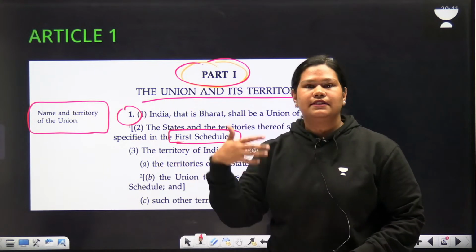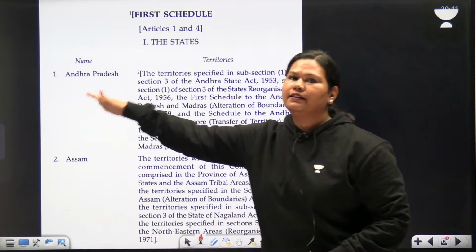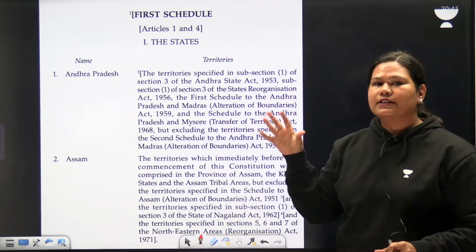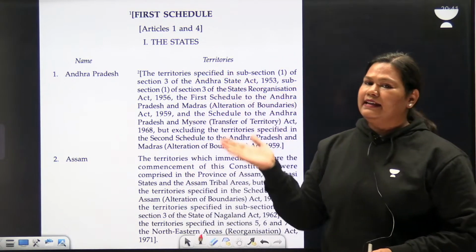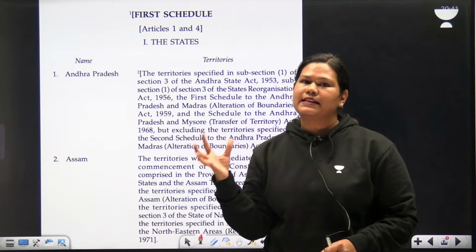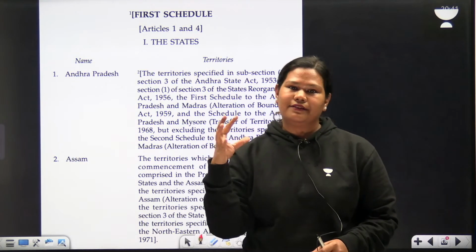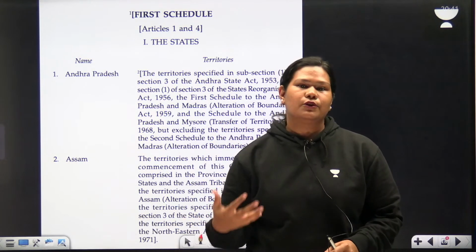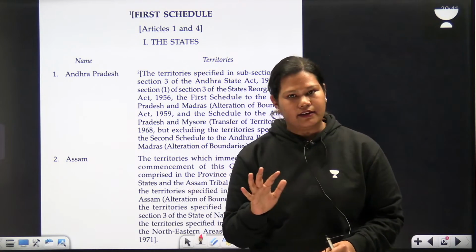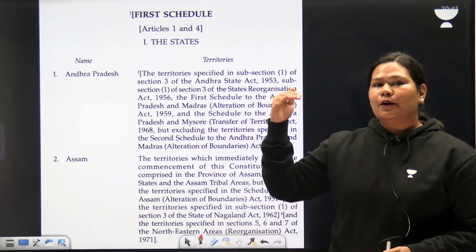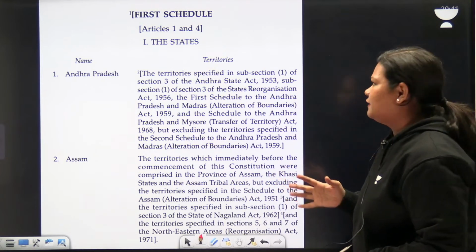What are the states and territories of India? These are the states and territories of India, Andhra Pradesh, and the territorial extent of it. This is how we study the Constitution. The schedule is added at the back to make the Constitution more legible and easy to understand and read; that's why the additional information has been added at the end. So there are now how many schedules? 12 schedules. Hope this is clear so far.